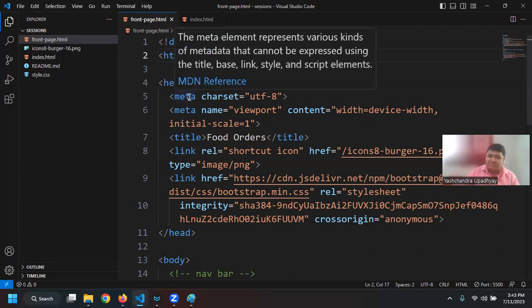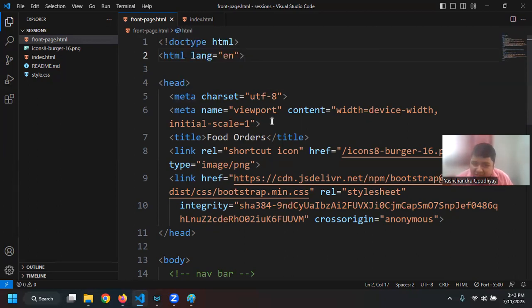Next we have the head tag, where I'm specifying various metadata such as charset of UTF-8, so that the character set is UTF-8. The name viewport is basically how my website will look. If you say the viewport with an initial scale of 1, that means on all browsers the initial scale will be set to 1 before your contents will be visible.